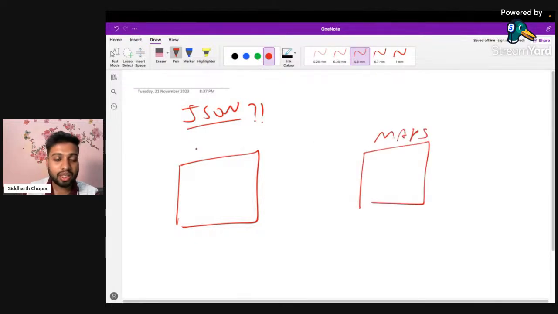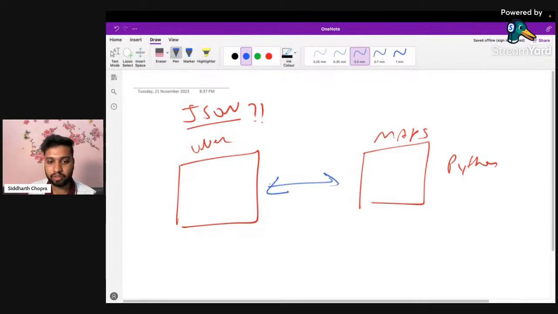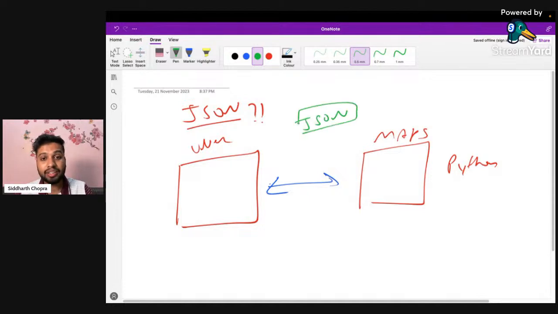Because, for example, the Uber app is created in Flutter, and Google Maps is, for example, created in Python. So how will those two apps get connected? How will the Google Maps company share the information with Uber, and how will the Uber app be able to understand whatever they have shared? For that, we have another language called JSON, and almost every API in the world is created in the form of JSON.